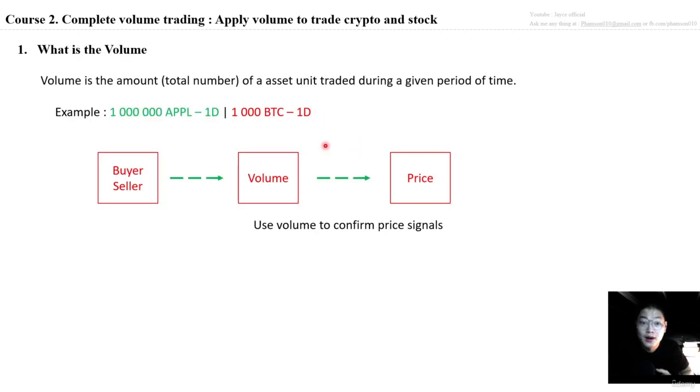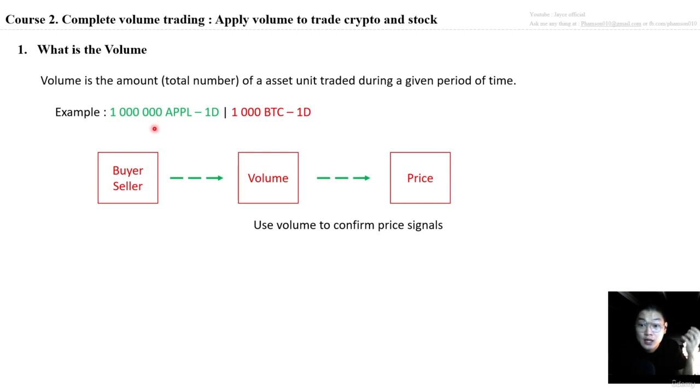Very simple to say, volume is the amount of asset units already traded during a given period of time. For example, 1 million shares of Apple were traded during the day, or 1,000 Bitcoin were traded in one day. And that value is the volume. You can understand it very easily. And why does the volume change during the day?